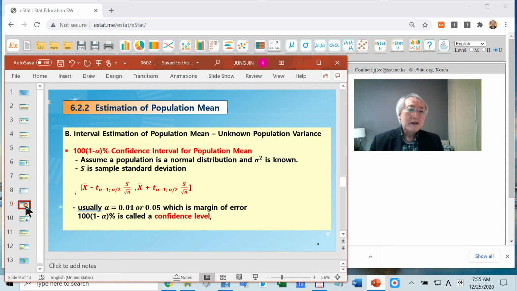Well, but assuming population standard deviation is unrealistic. Because of that, we might need to use the sample standard deviation. If you don't know the population variance, and practically we don't know that, you are using a similar formula with the sample standard deviation instead of the population standard deviation. But theory shows that instead of the Z distribution, standard normal, you have to use T with n-1.